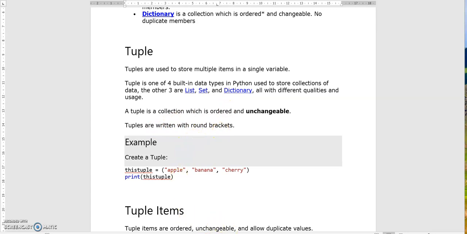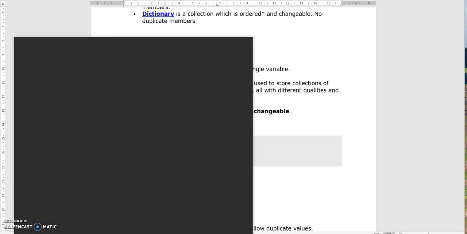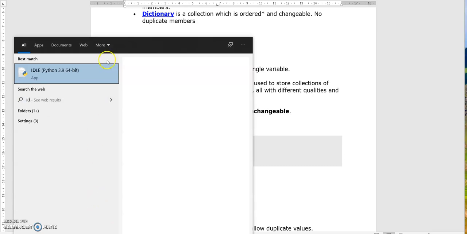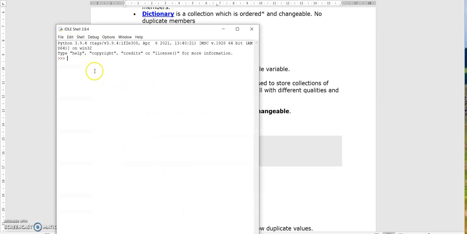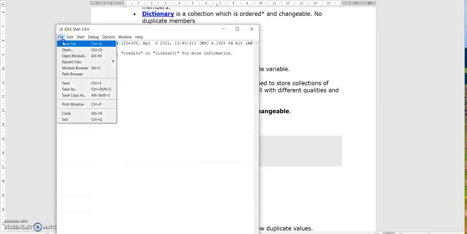Let's see an example. Open Python IDLE. Open new file.